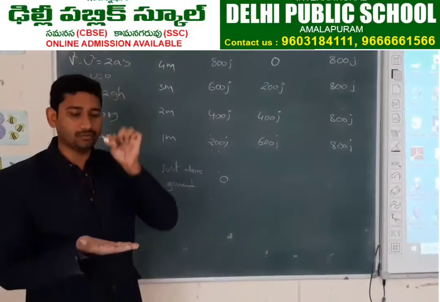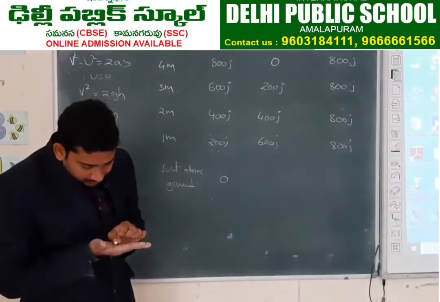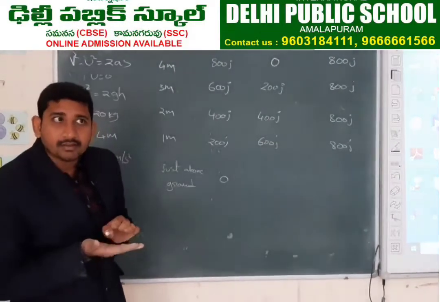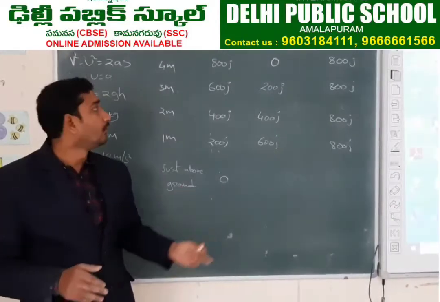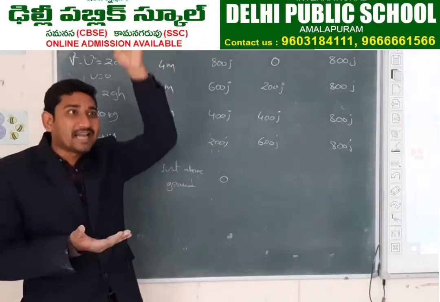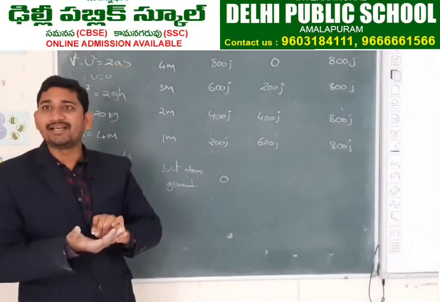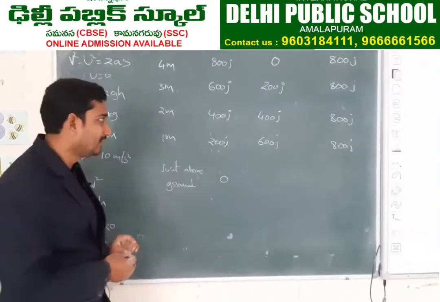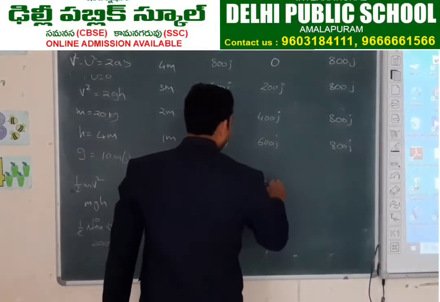From 4 meters to just before touching the ground means at this point. Negligible. So height is 0. What about kinetic energy? It has traveled, no. It has traveled 4 meters from there to here. 800 joules.